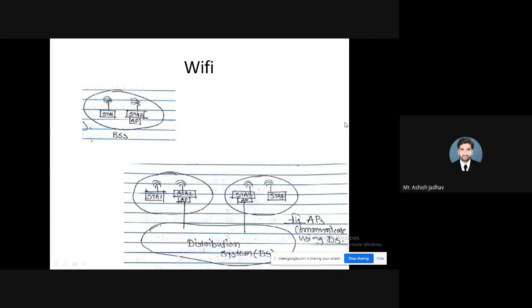Is it audible? Hello. Yes, sir. Okay, so let me tell you, Wi-Fi means wireless fidelity.